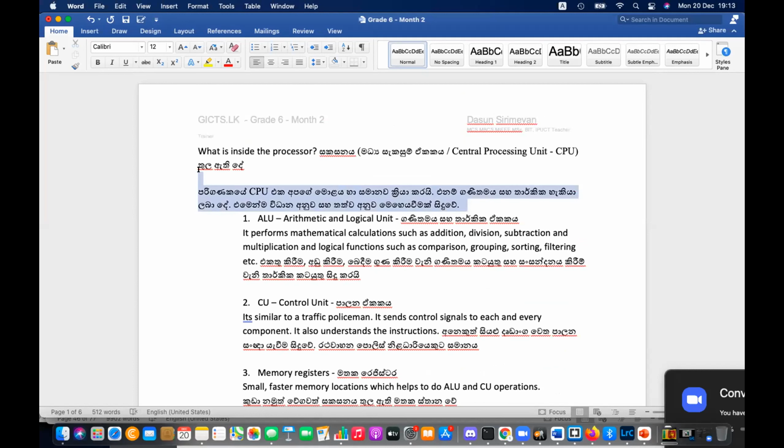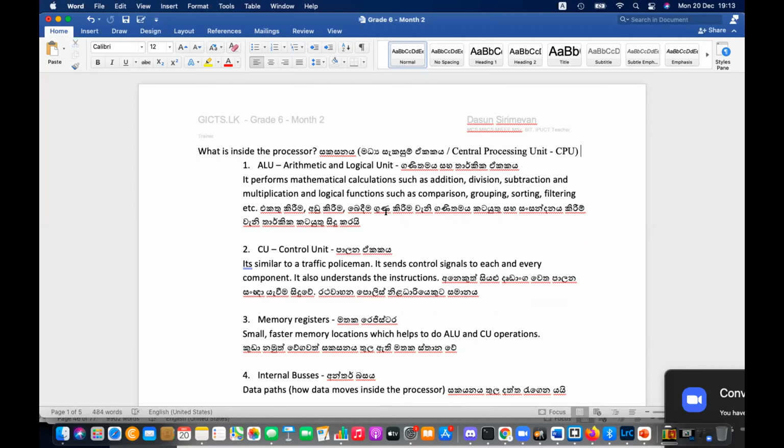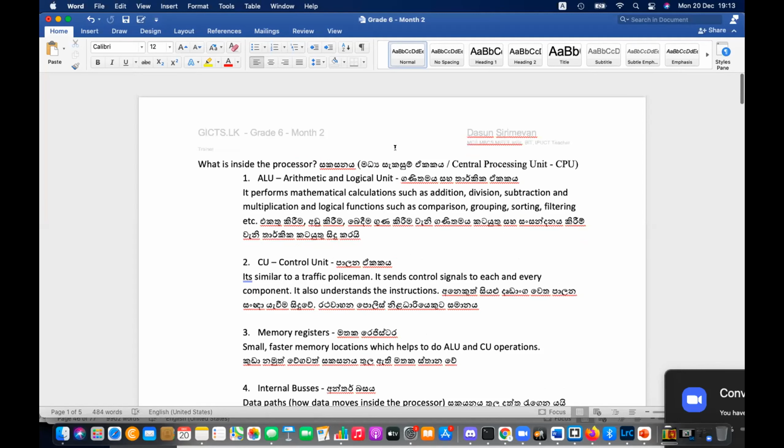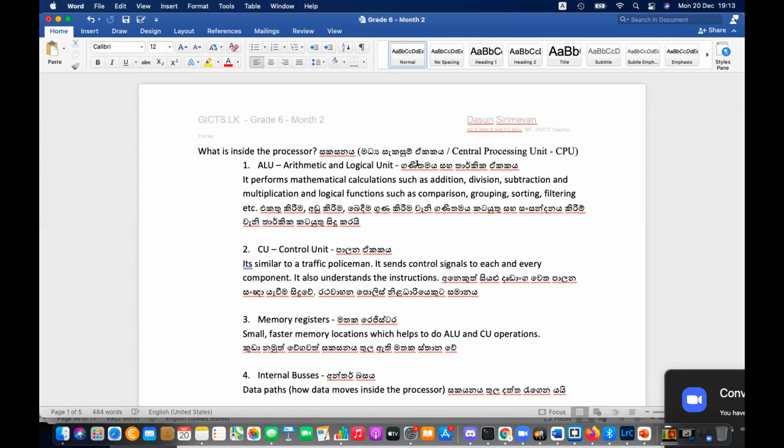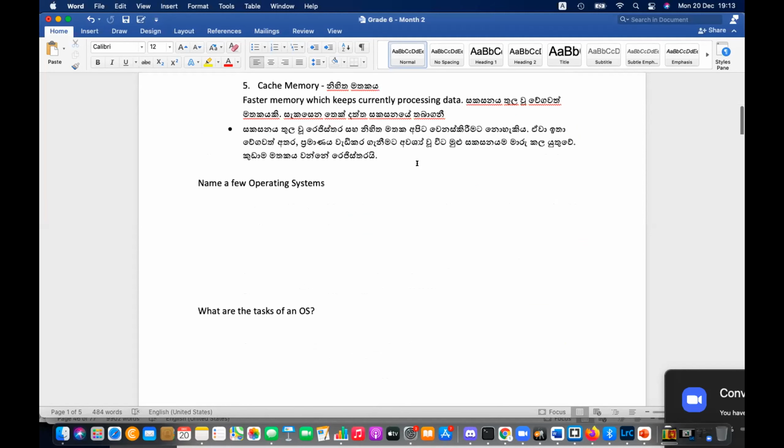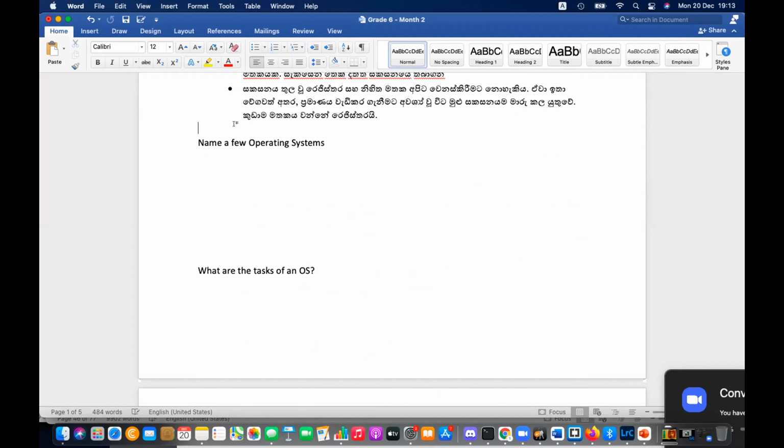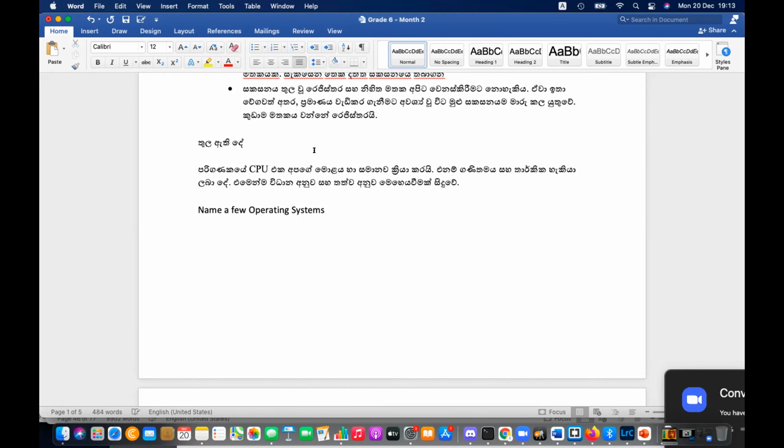Initially, the CPU or the central processing unit, in Sinhala we call it Madhya Sakasam Mekage, but that is not relevant to you. I'll keep it aside as a different note for the Sinhala medium students.